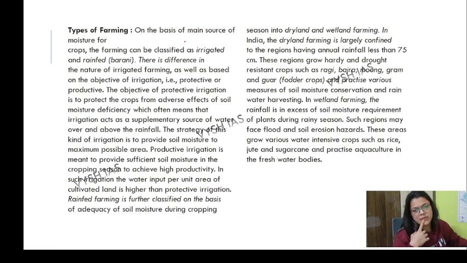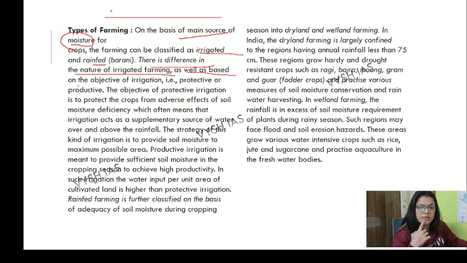Then types of farming. How farming has been categorized: basically irrigated and rain-fed, the Barani type, on the basis of the main source of moisture. The base we are keeping here is moisture. There is a difference in the nature of irrigated farming based on the objective of irrigation, that is, protective or productive.